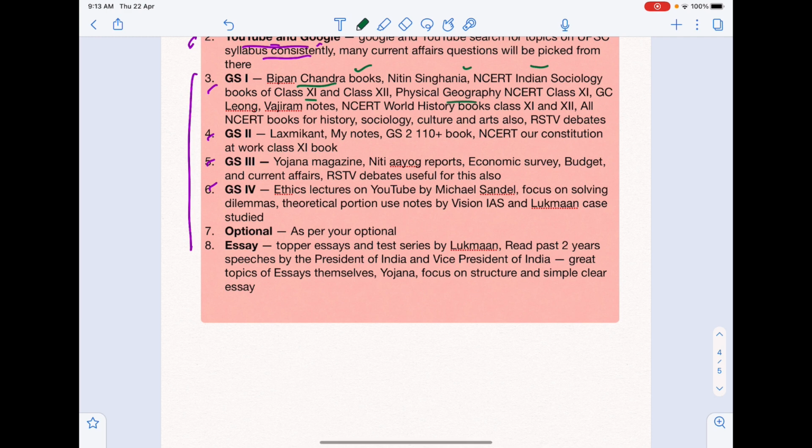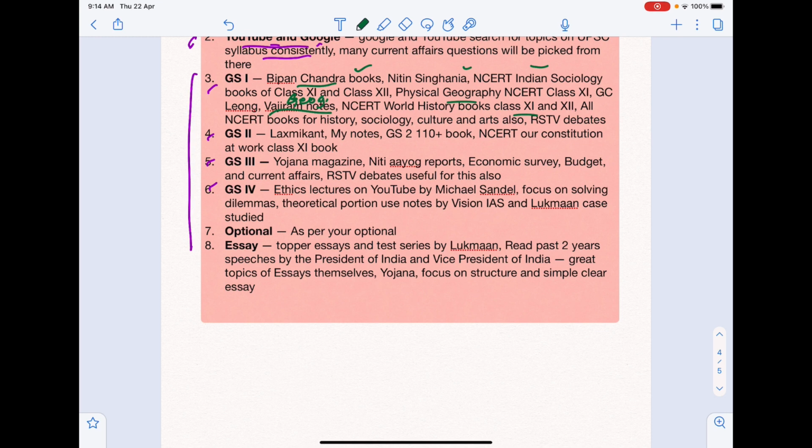Then you will need physical geography NCERT class 11th. GC Leong. Vajiram notes for geography. Here I have forgotten to write. These are geography notes for Vajiram. Okay. Sorry, this is really bad handwriting. Then you will need NCERT world history books from class 11th and 12th because world history is part of the syllabus. But don't spend too much time on it.